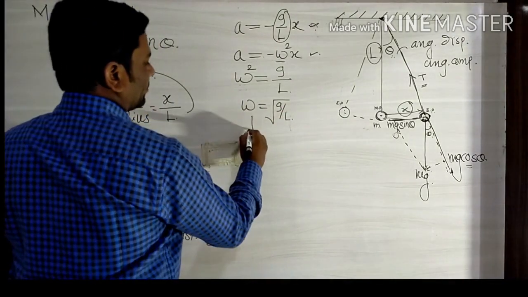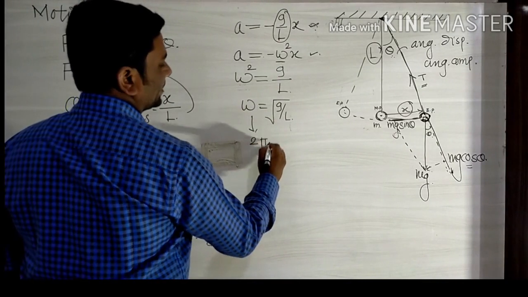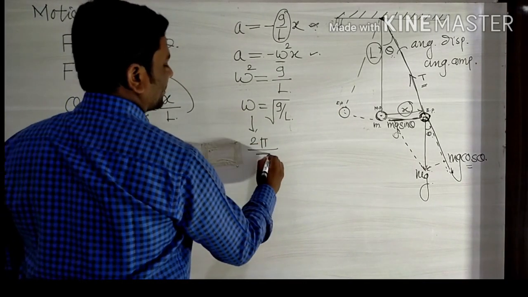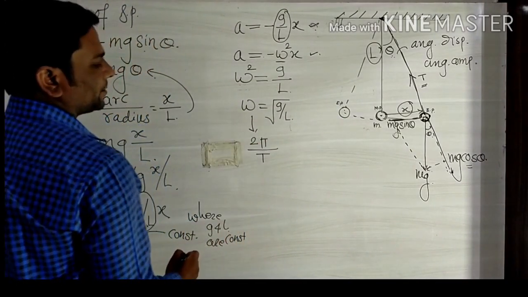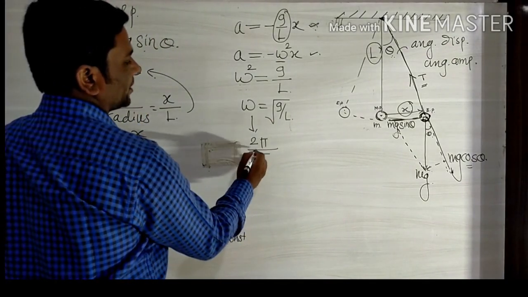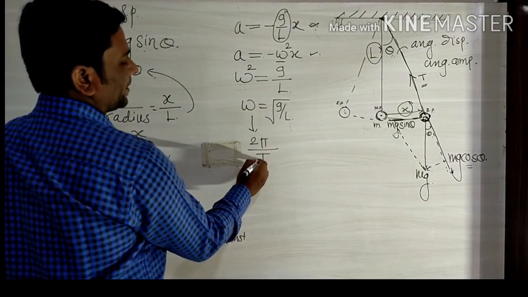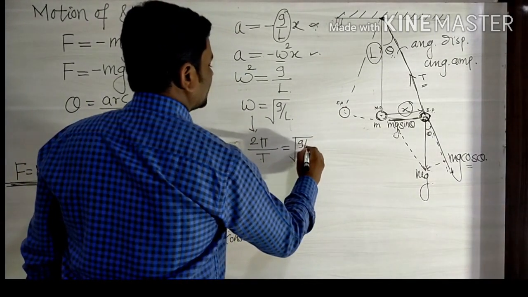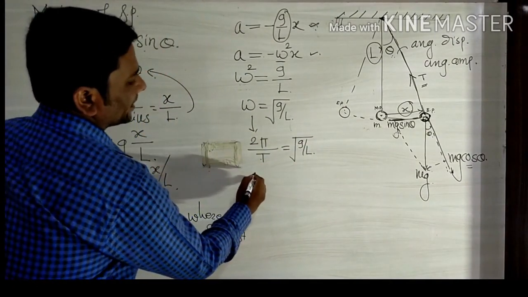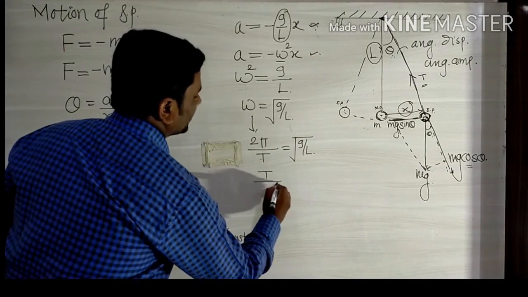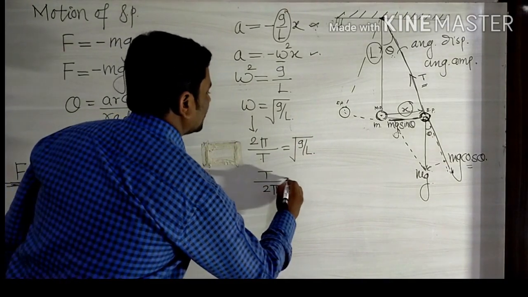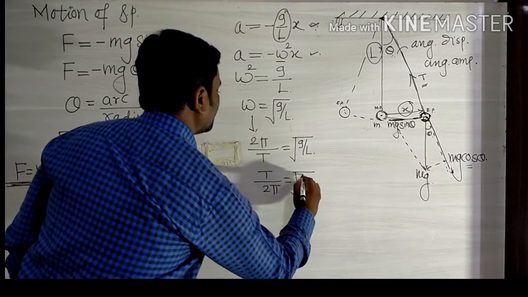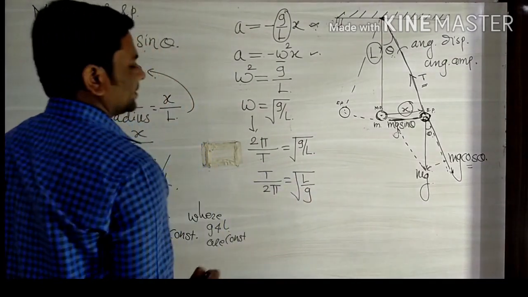We know that omega is equal to 2 pi n, where n is the reciprocal of the periodic time, n is equal to 1 upon T. So omega is equal to 2 pi divided by T, which is equal to under root of g divided by L. By taking the reciprocal, we get T divided by 2 pi is equal to under root of L divided by g.